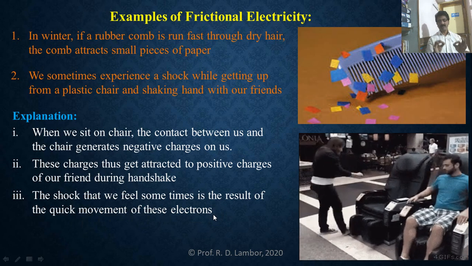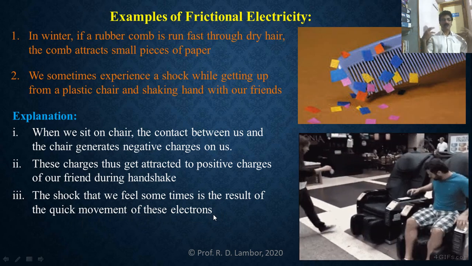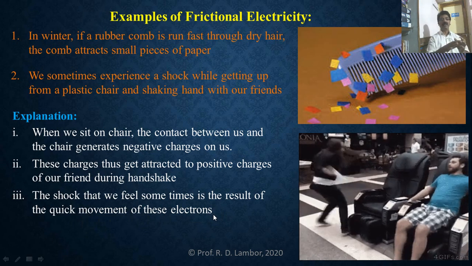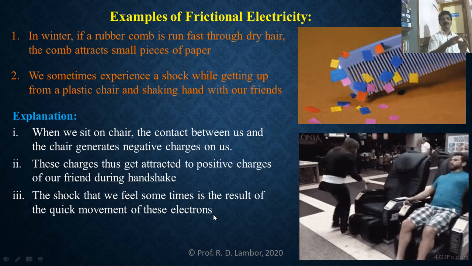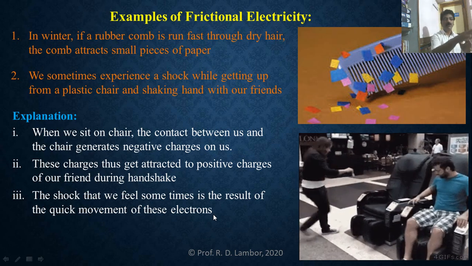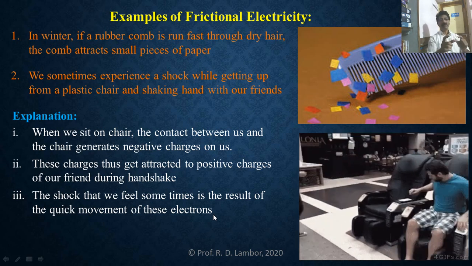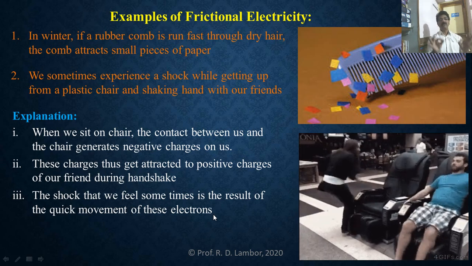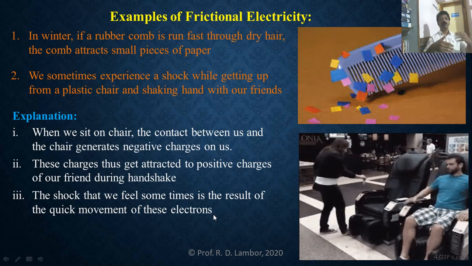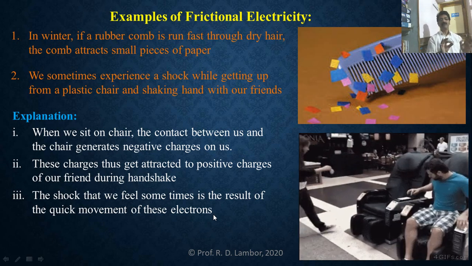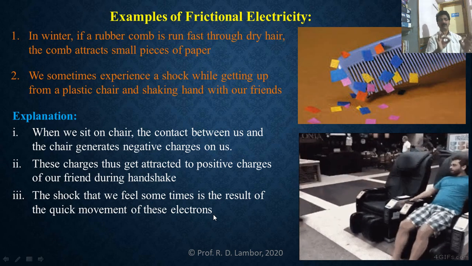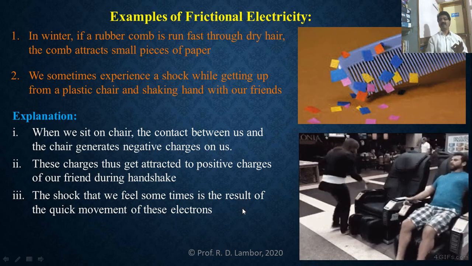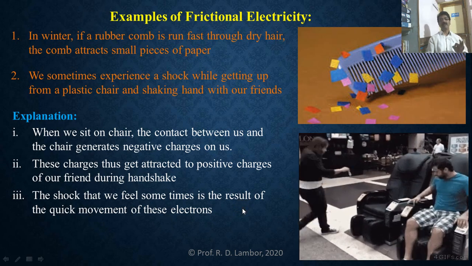Means we sit on the plastic chair, that's why electrons are generated on our body, and those electrons are quickly moving to our friend's body because on the friend's body there is a positive charge. So the attraction between electrons and positive charge, and the quick movement of these electrons from our body to our friend's body, results in the shock that we are feeling here. The same thing is happening here. So this was the second example explaining frictional electricity.